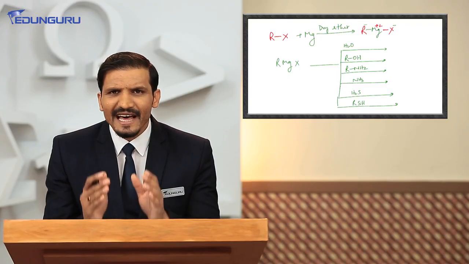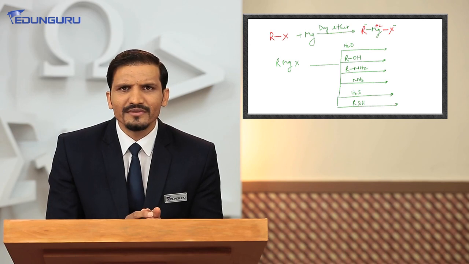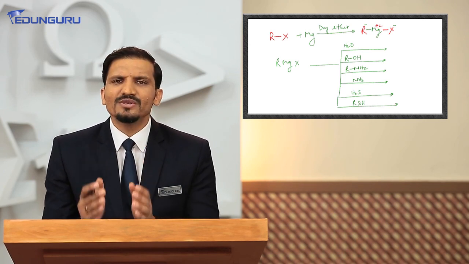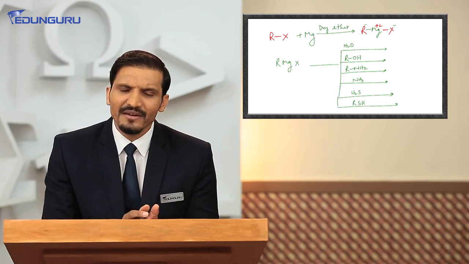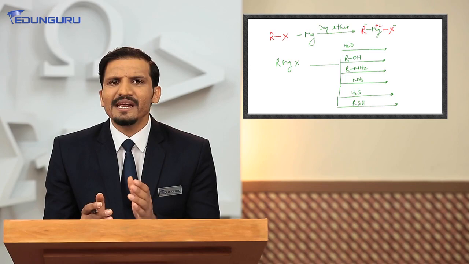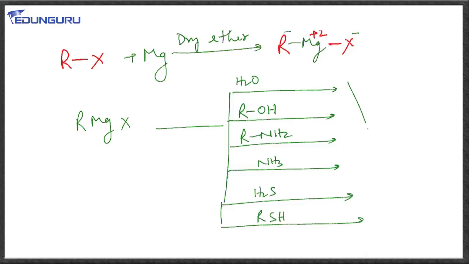That means hydrogen directly attached to halogen, oxygen, carbon, nitrogen, or sulfur. If we have any such hydrogen, then the R part will form the corresponding hydrocarbon.